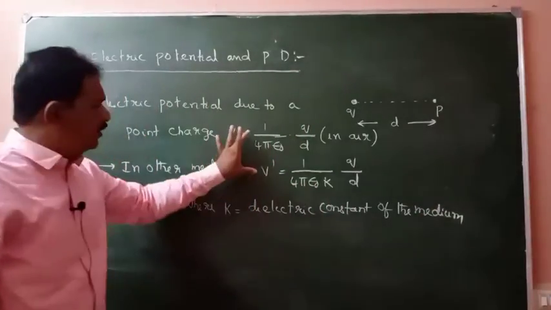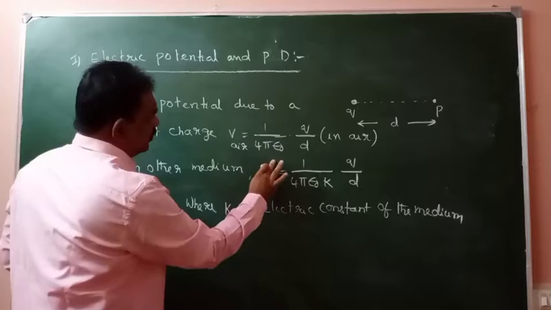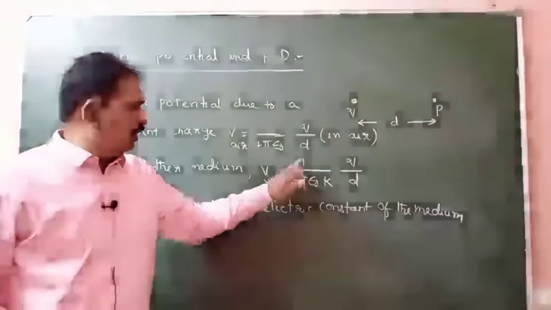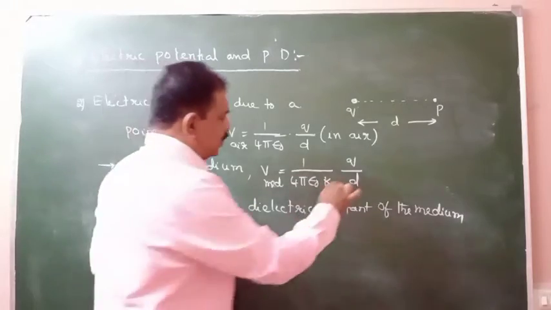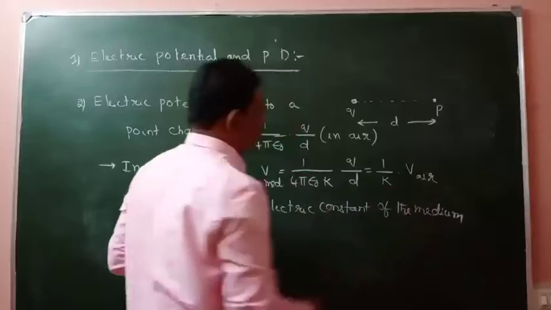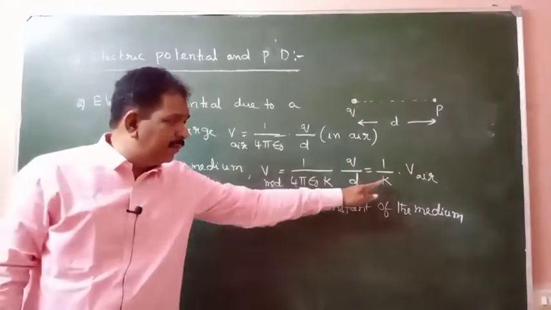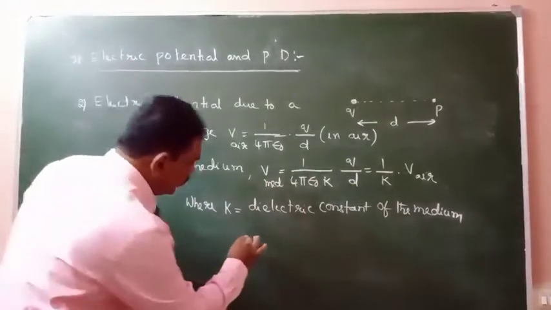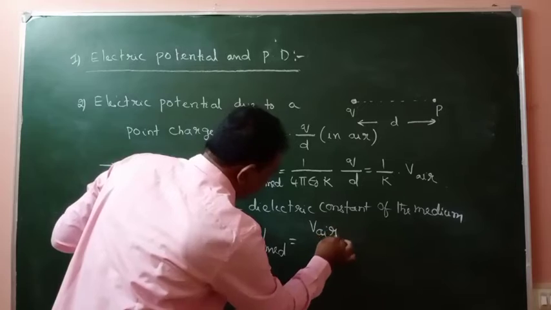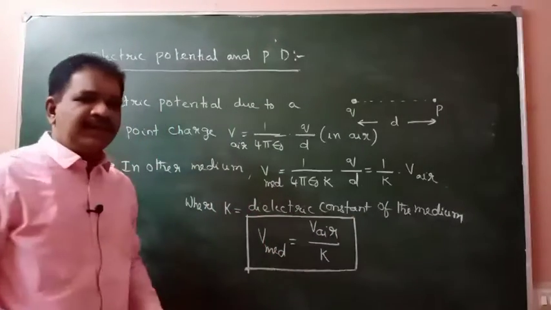So if we compare these two, this is V air, this is V medium. So 1 by K into 1 by 4 pi epsilon naught Q by D, we can write 1 by 4 pi epsilon naught Q by D means V air. So that value will be 1 by K into V air. So the relation between these two will be V medium is equal to V air by K.